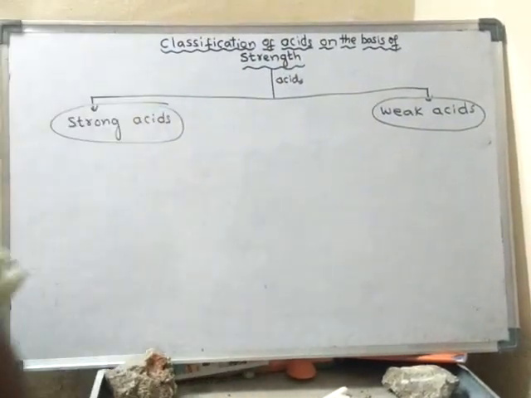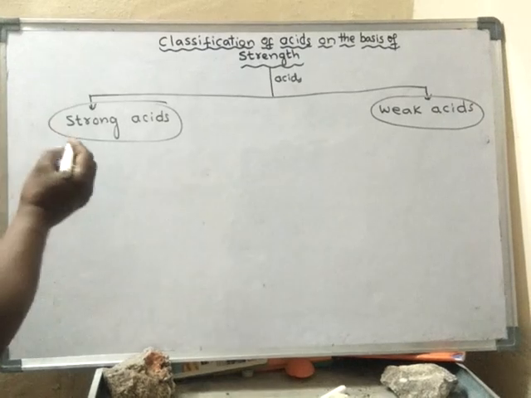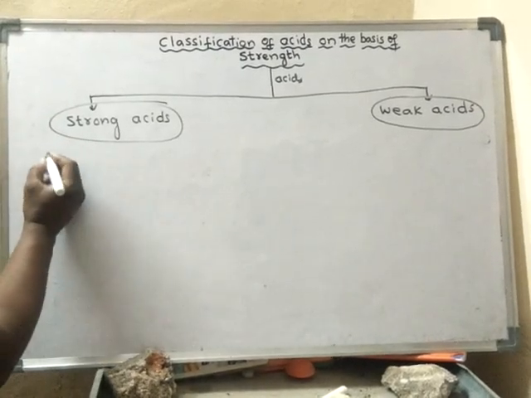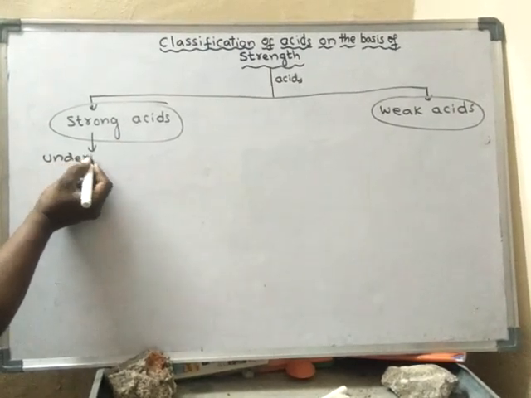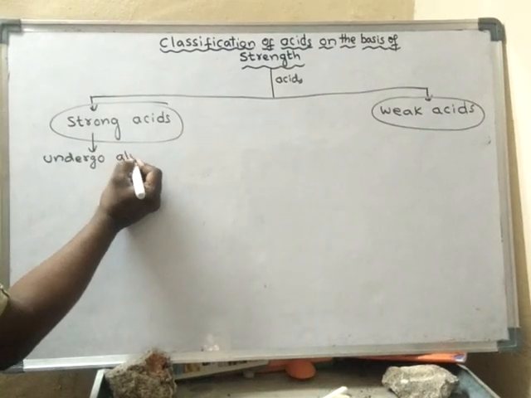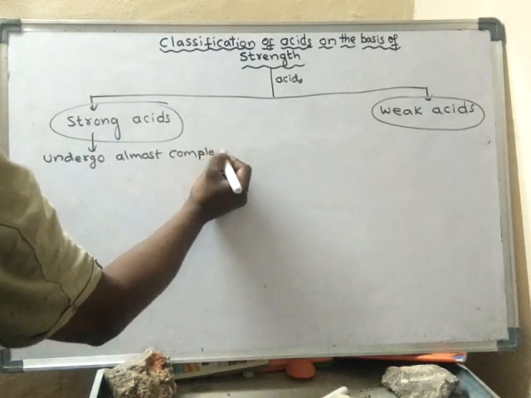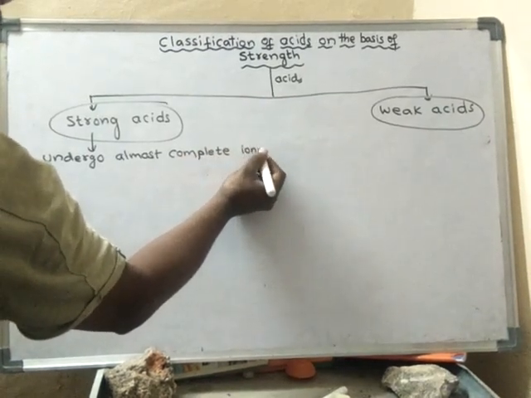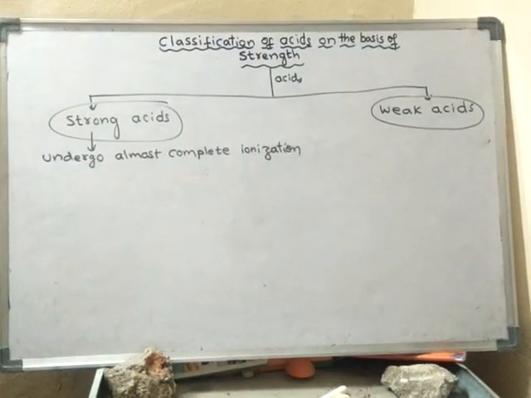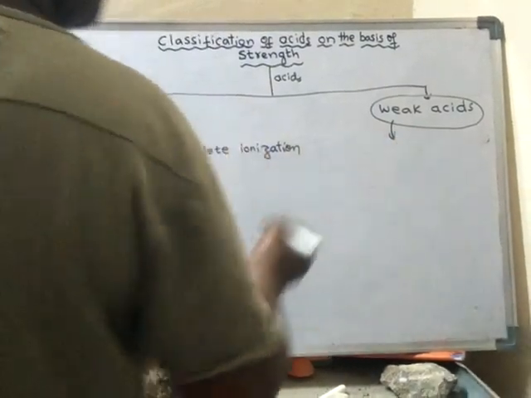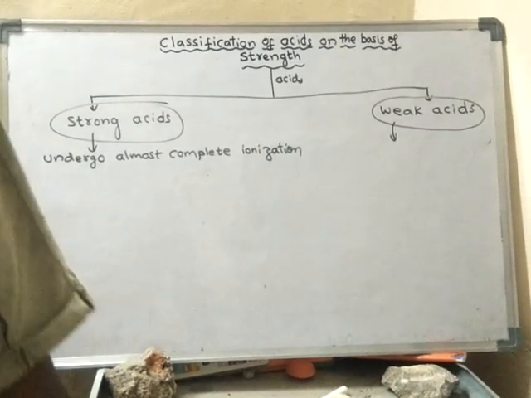What are strong acids? The acids which undergo almost complete ionization. Strong acids undergo almost complete ionization. But in weak acids, many acid molecules do not undergo ionization.